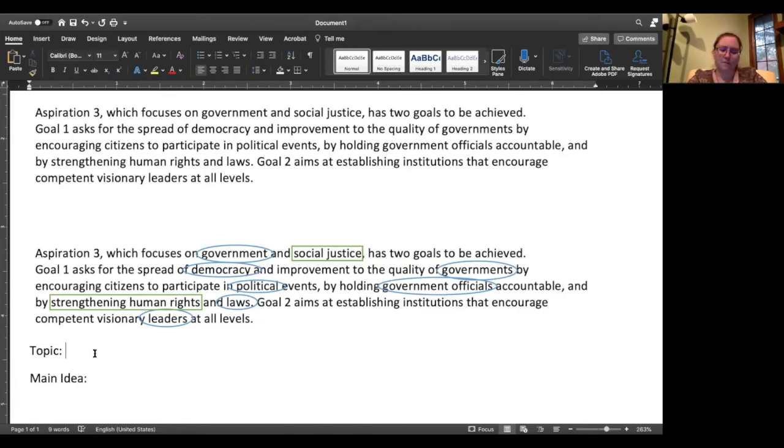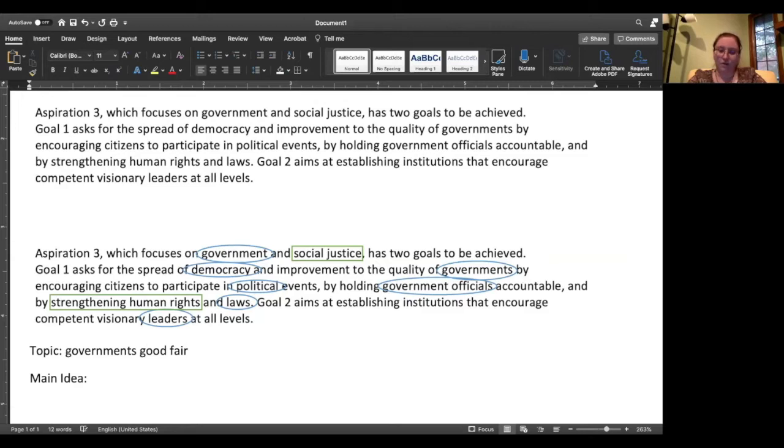So to pick out the topic, we want to write down some of the keywords here. And we know that we are talking about governments. And we are also talking about improving quality of governments. And we want to spread democracy, and we want to also hold government officials accountable. This sounds like not bad government, but a good type of government for the people. So we want governments, we can say good,